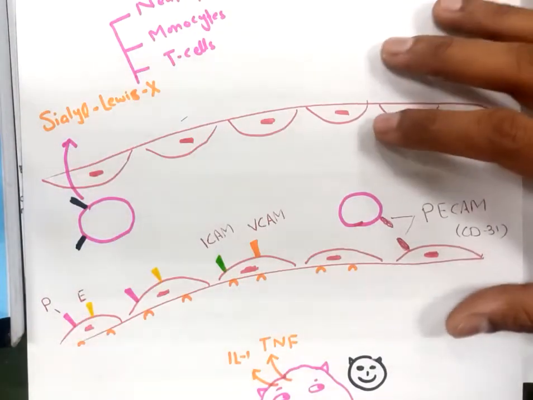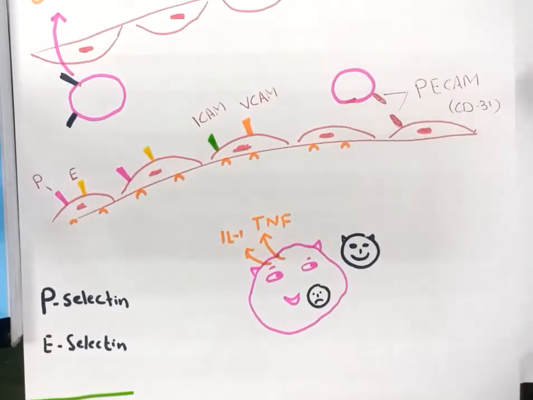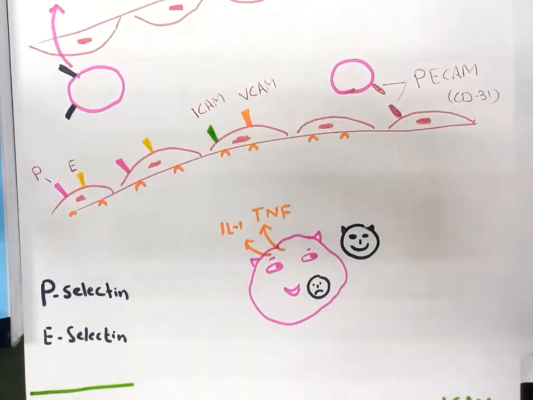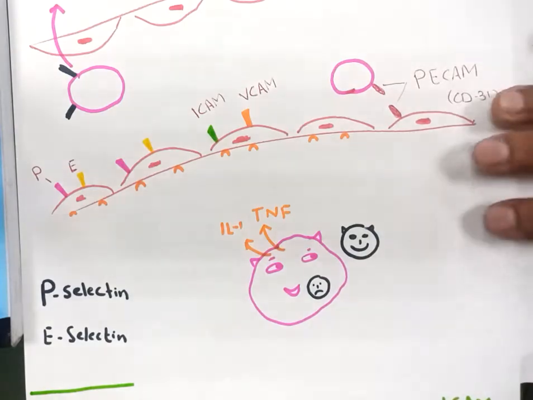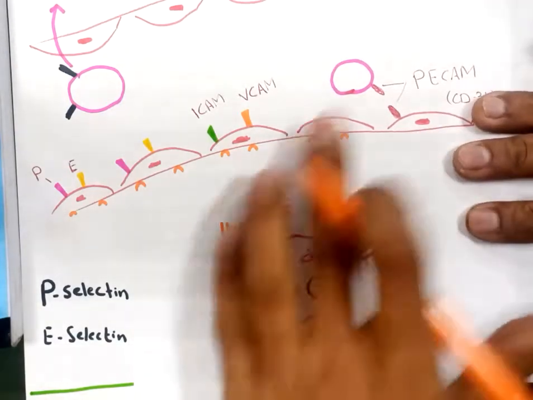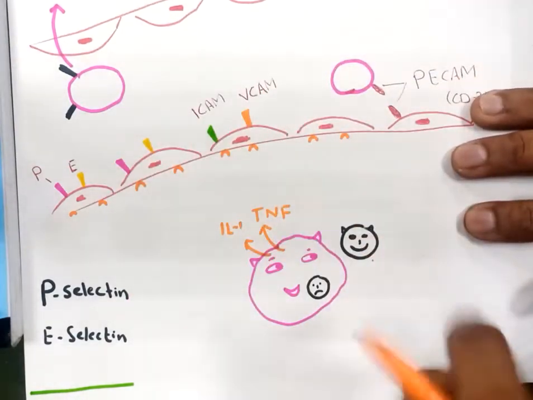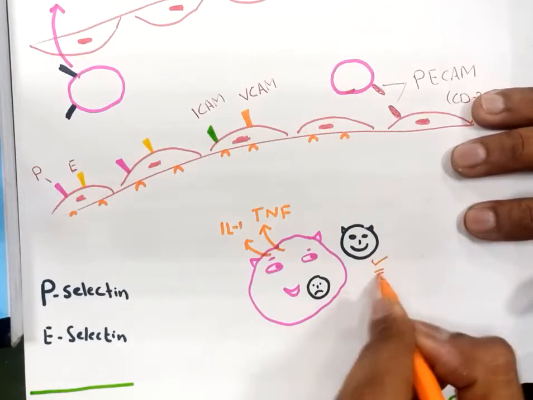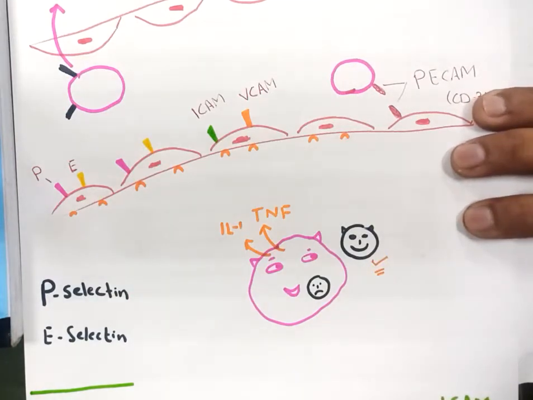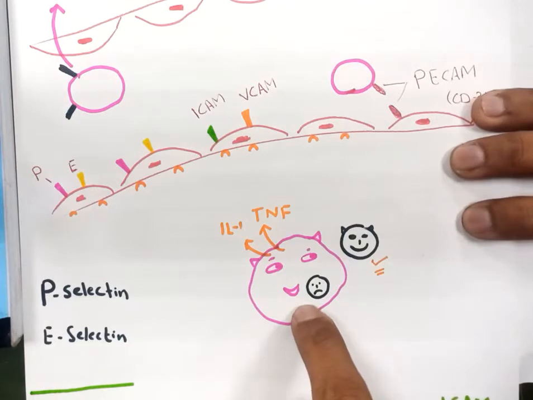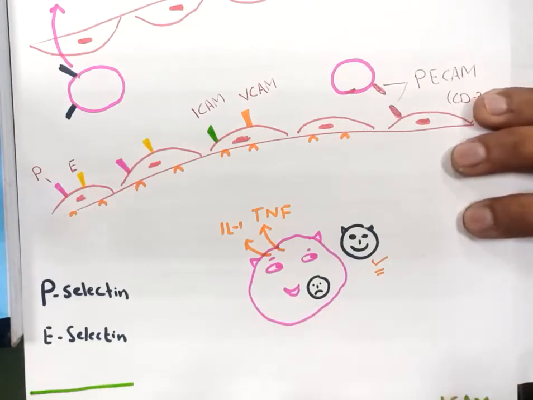Now let's talk about the second step. Before talking in detail about the second step, let's start with a story. Here you can see this is a tissue, and this is a nearby blood vessel. In the tissue, a pathogen, a foreign particle, has entered, and this is our macrophage that resides in the tissue.